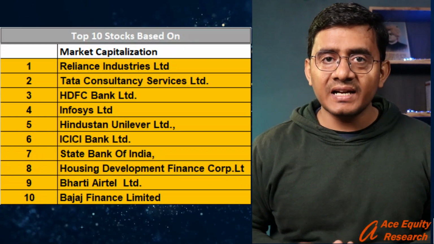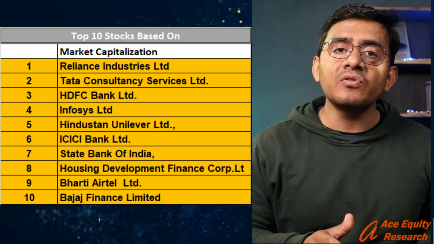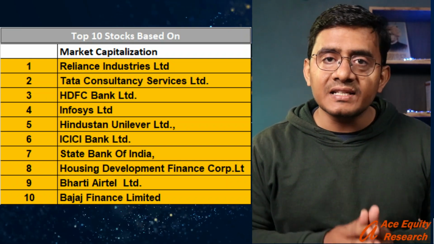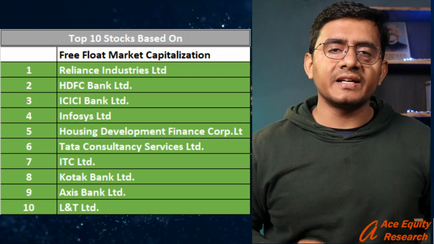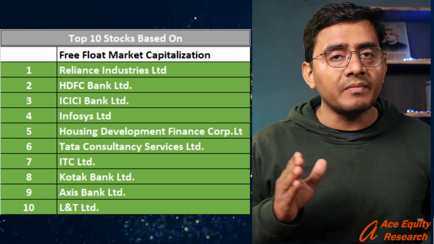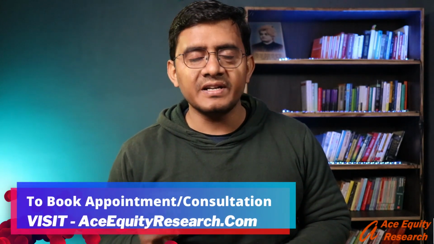And it has been observed that the shares which have a greater free float factor tend to be less volatile than the companies which have a lesser free float factor. And that is why throughout the world most of the indexes use this technique of free float market capitalization to construct these indexes.